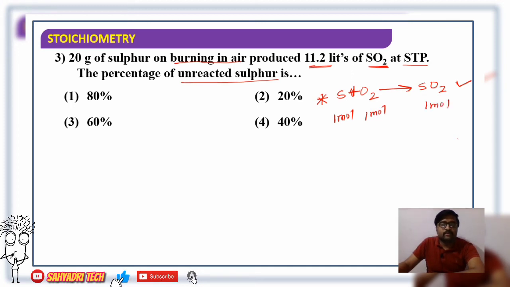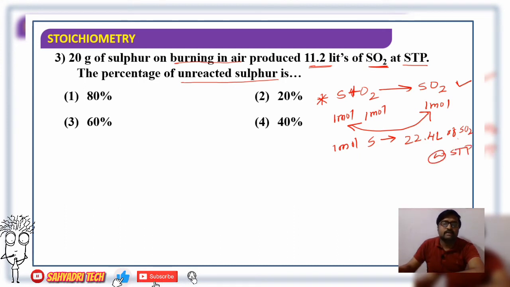Now we have to relate the number of moles of sulfur with the volume of sulfur dioxide produced. What is the ratio here? 1 mole of sulfur produces 1 mole of sulfur dioxide, which means 22.4 liters of SO2 at STP. If 1 mole of sulfur undergoes combustion in air, it produces 22.4 liters of sulfur dioxide at STP. That is the relation.